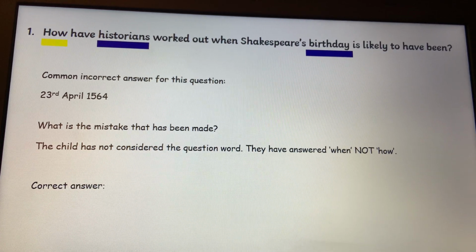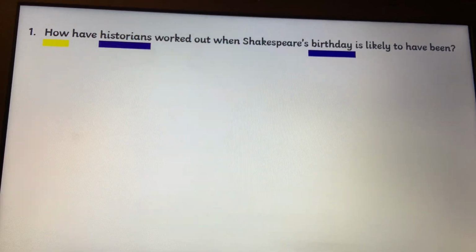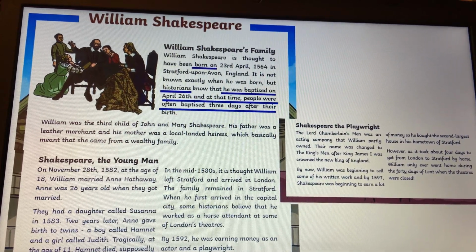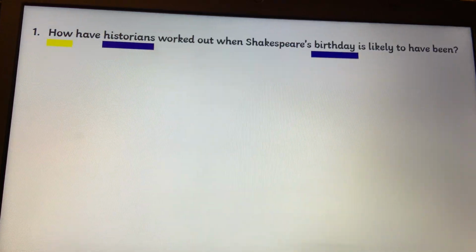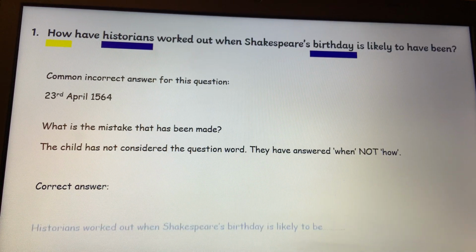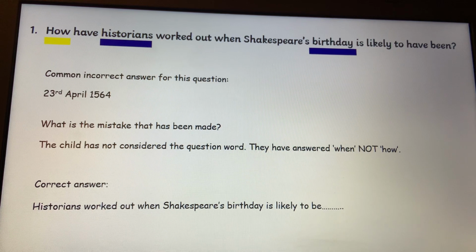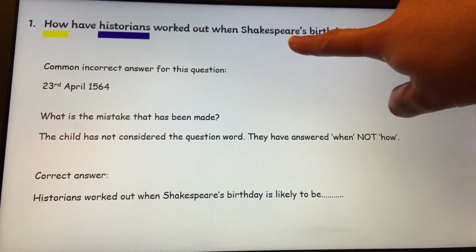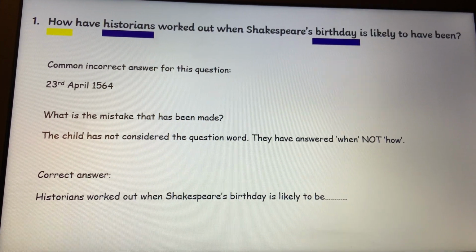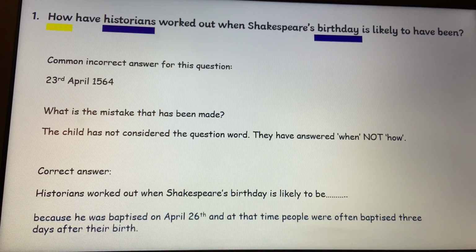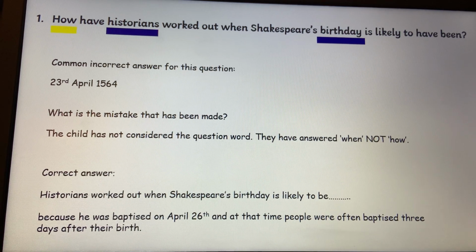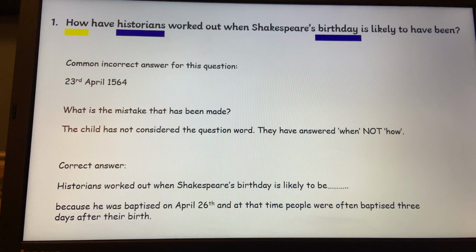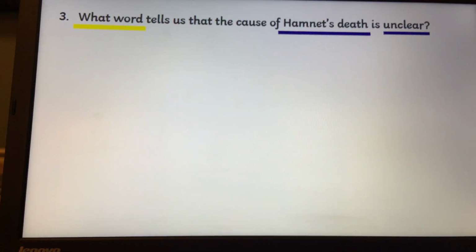The actual correct answer, thinking about what we found in the text, he was baptised on April 26th, and at that time people were often baptised 3 days after their birth. Therefore, the correct answer, what I've also done to start the answer off, is I've used this part: historians worked out when Shakespeare's birthday is likely to have been because he was baptised on April the 26th, and at that time people were often baptised 3 days after birth. I've basically taken the exact words from the text.